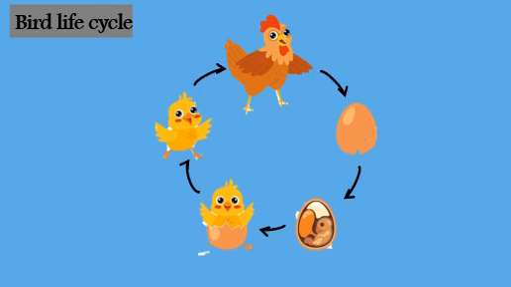For example, a chicken. So first, the chicken lays an egg. The chick inside the egg begins to grow. Once it has fully developed, it cracks the egg open and gets out of it.